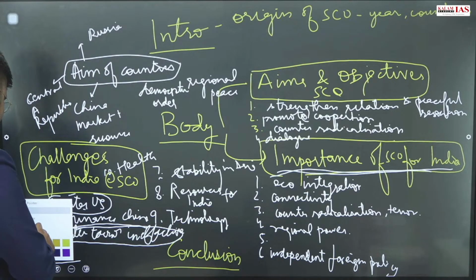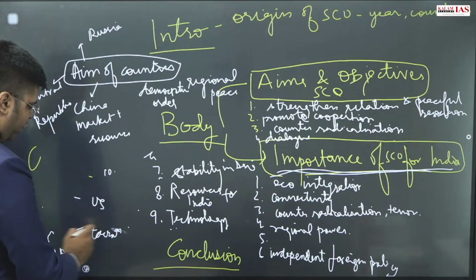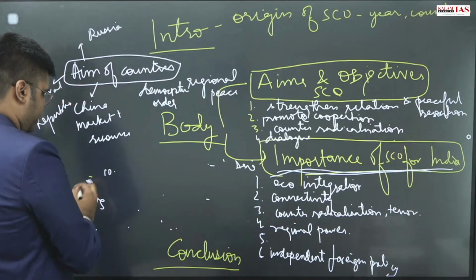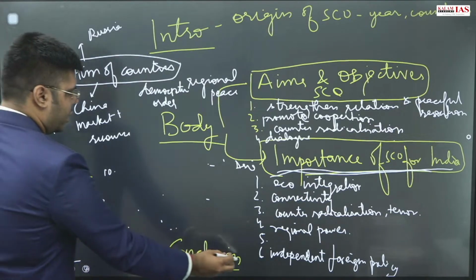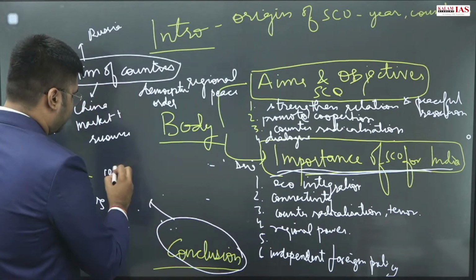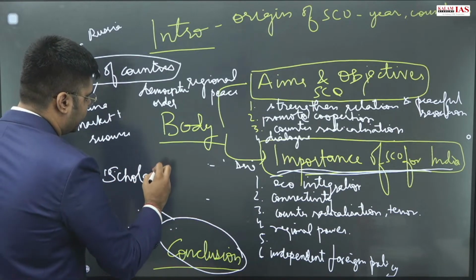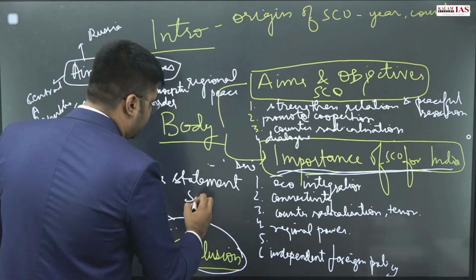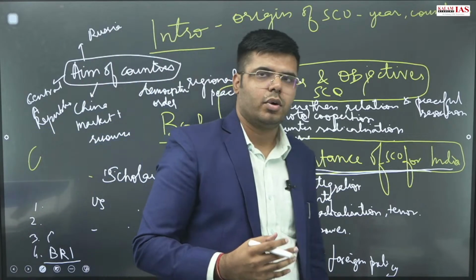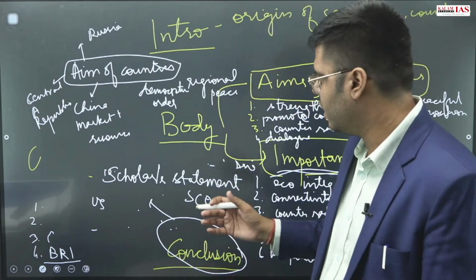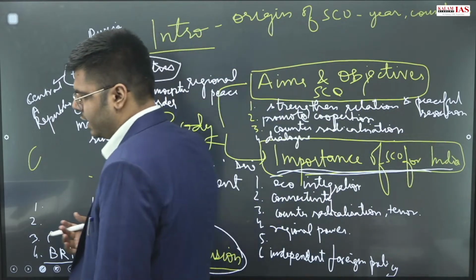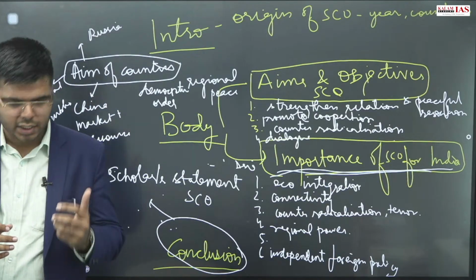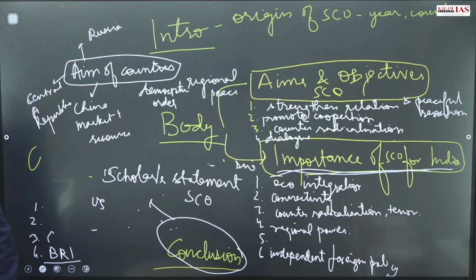So for the conclusion you can highlight, if you have noted down from the newspaper some scholars' statements on SCO, whether this institution has been functioning well or not. So you can write the statements of the scholars on SCO, but you will have to note this down from the newspapers while you are preparing for the exam.